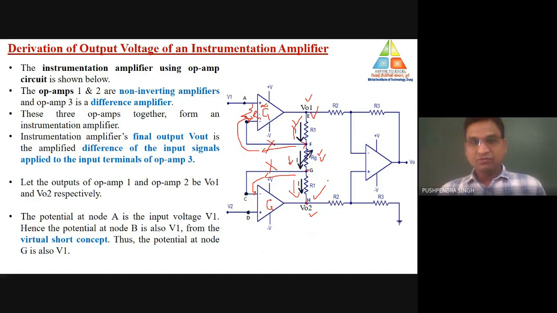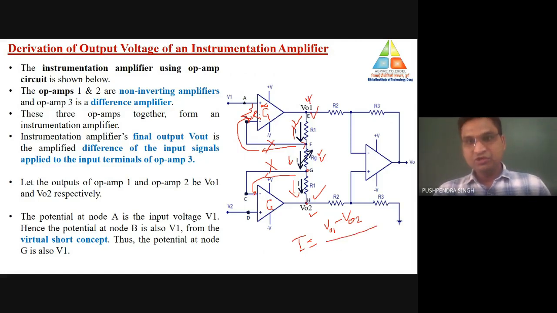For the calculation of the output, first of all, we will use the relationship between voltage and current in terms of the resistance. That means we are going to use Ohm's law, because the value of current is the same. First we need to calculate the value of I in terms of the voltage sources V01 and V02, because between V01 and V02 the value of current is the same.